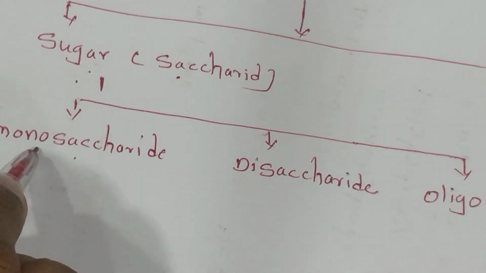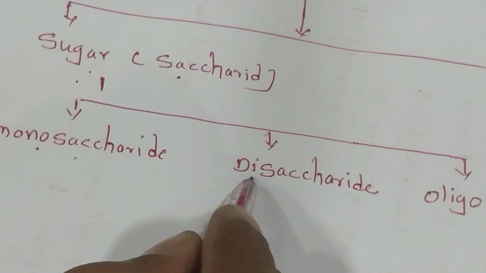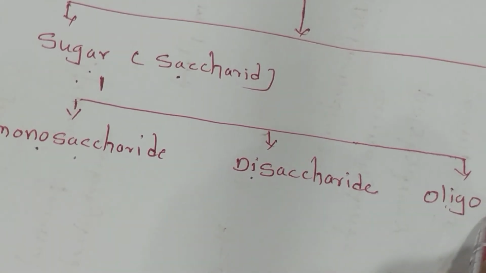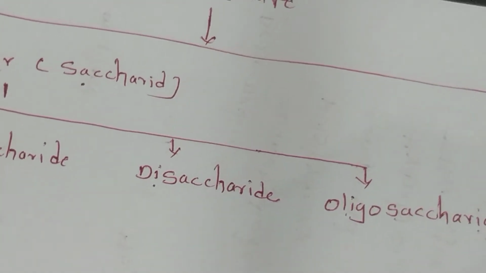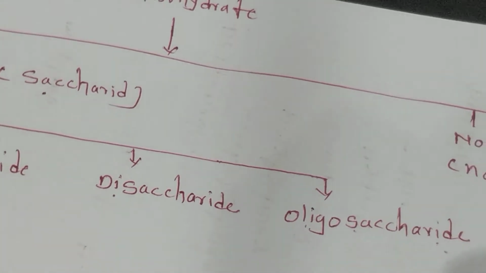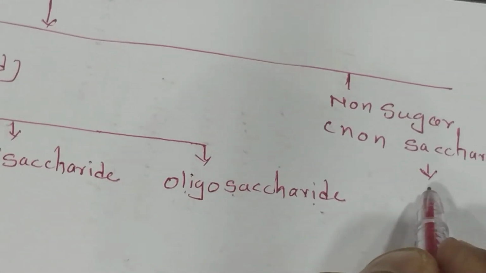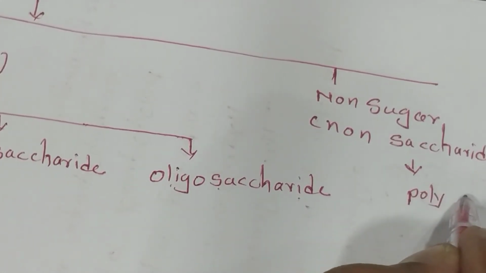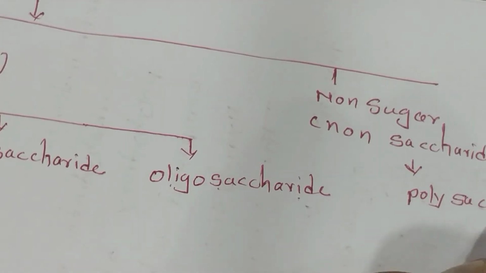The mono contains one molecule of sugar, di contains two molecules of the sugar, same or different after hydrolysis. Oligo contains 3 to 10 molecules of the sugar, and the non-sugar part is called polysaccharides.